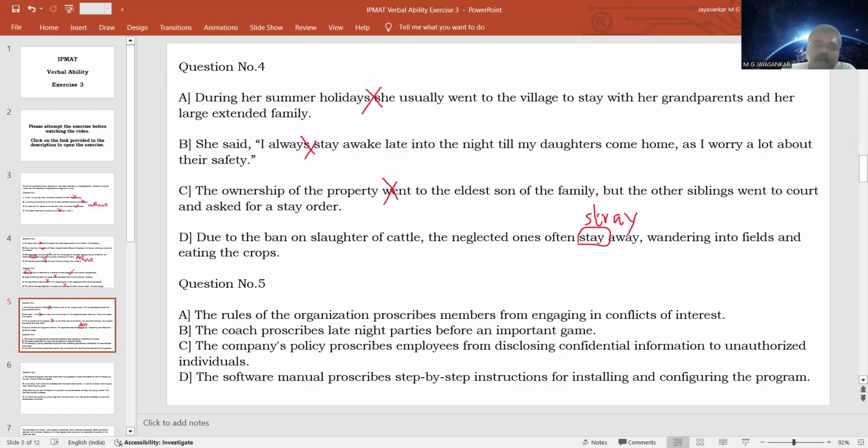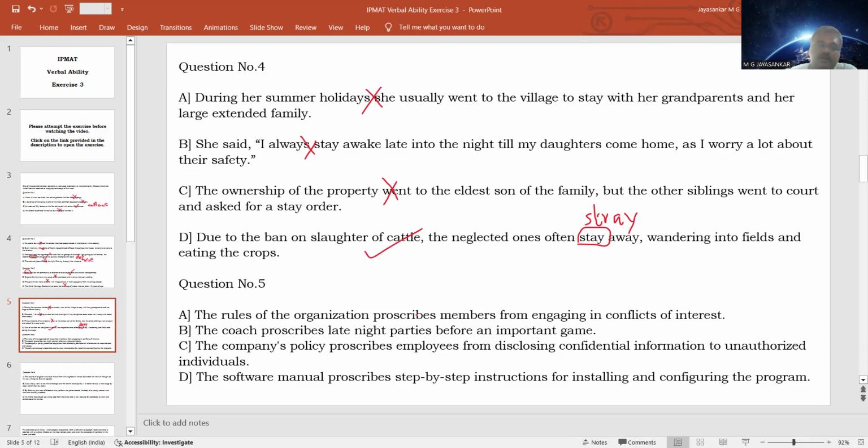So here, the cattle that is of no use to the owners are given for slaughter. But since there is a ban, the slaughter cannot be done. So the animals are neglected. They become strays. And strays will wander here and there, and they will start eating the crops. So here the correct word is stray, not stay. So option B is the answer because the usage is not correct here.